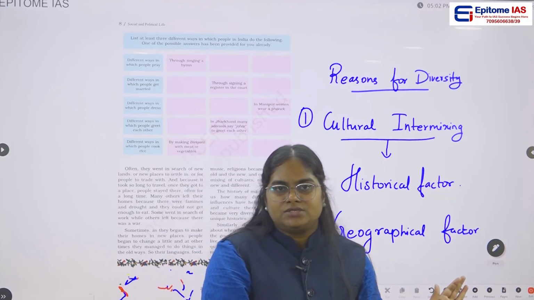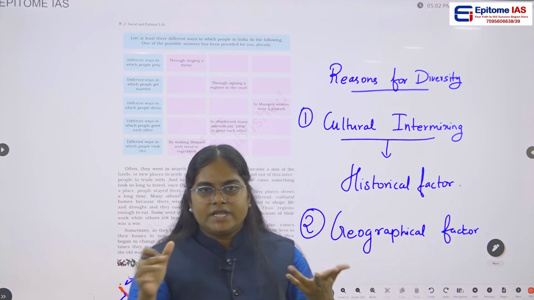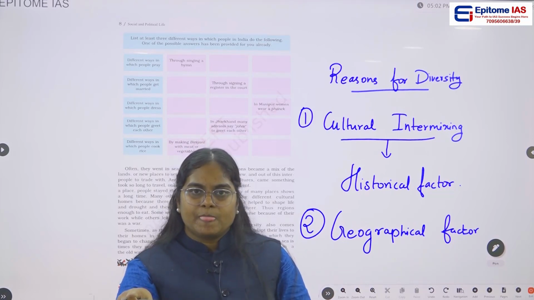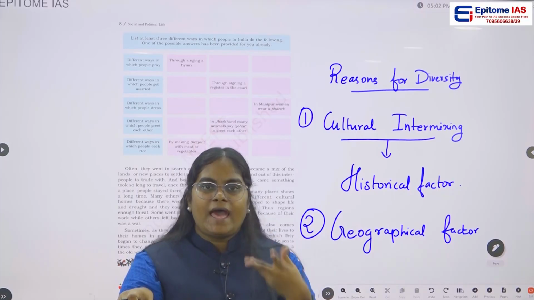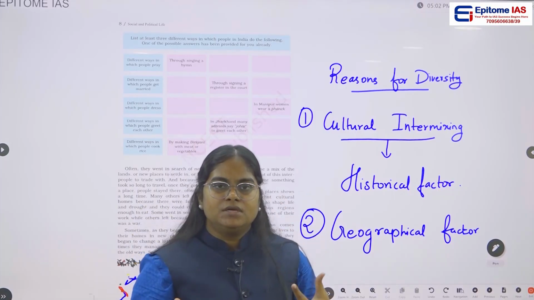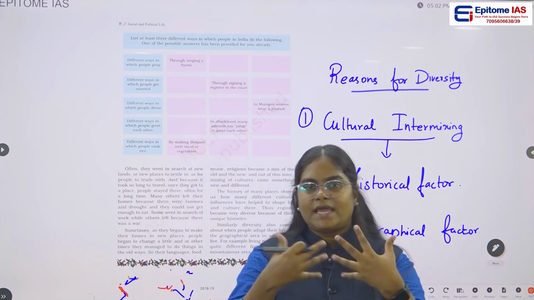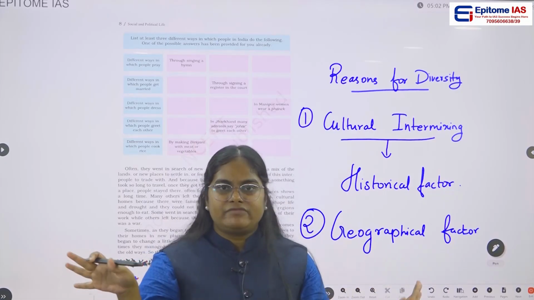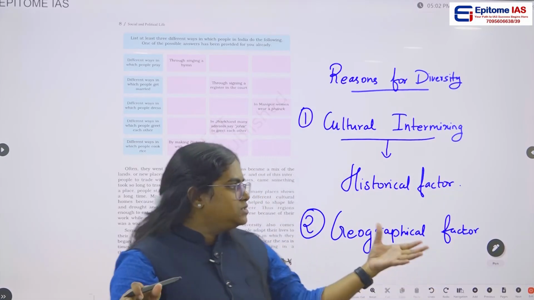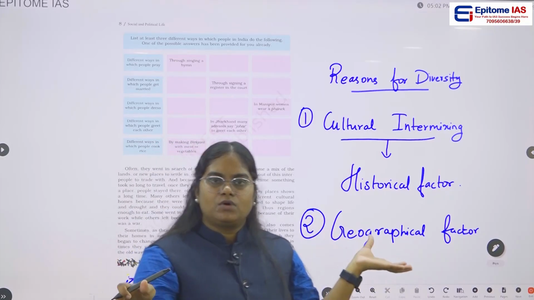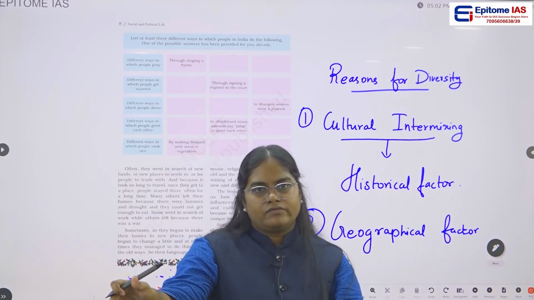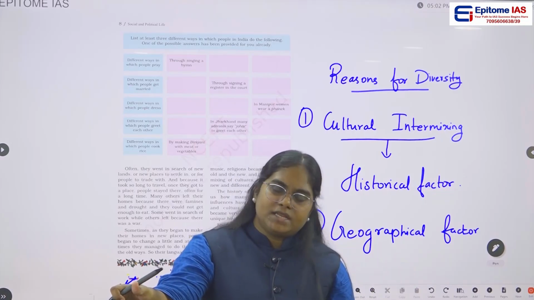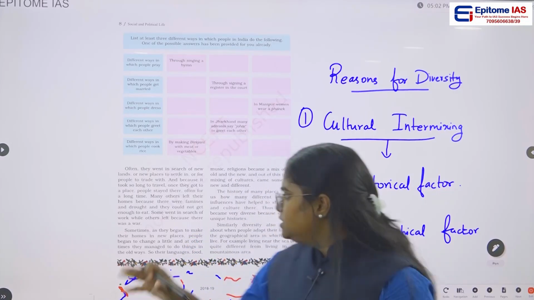They can't do agriculture, so can they eat rice on a daily basis? No, they can't. So their food habits, their clothing, even the type of houses in which they are living, everything is going to be different. So this geographical factor is also another reason for this diversity which can be seen in our country.